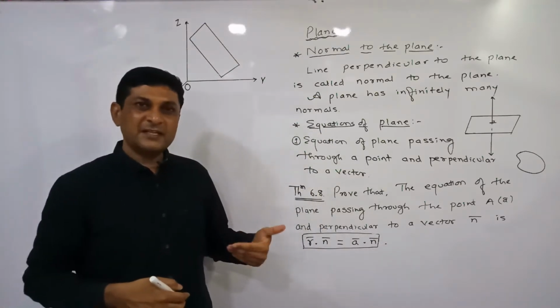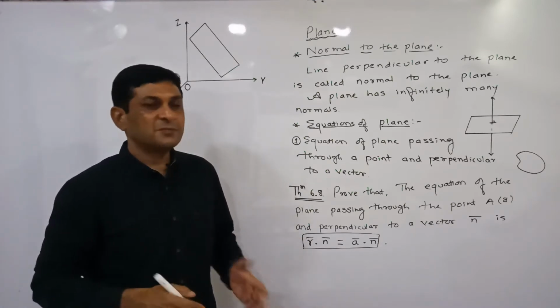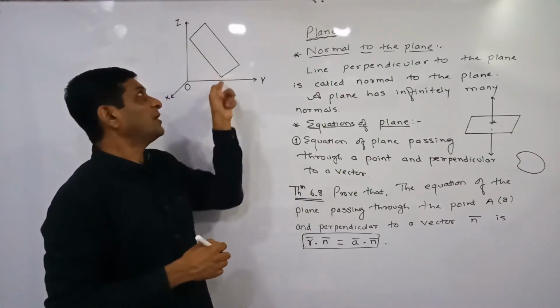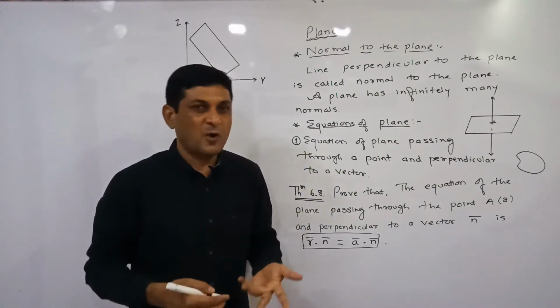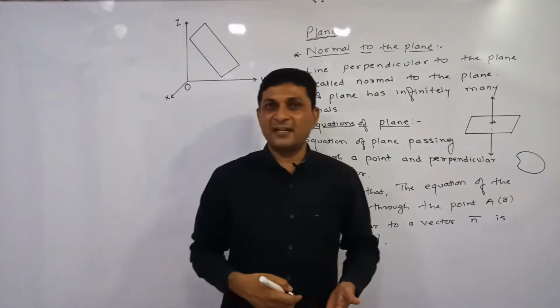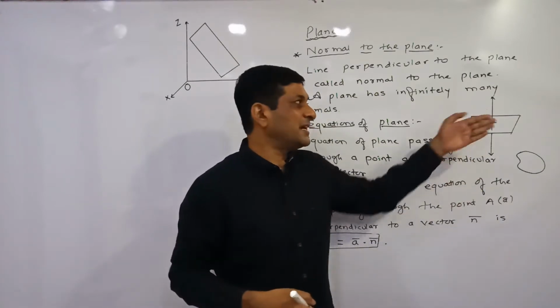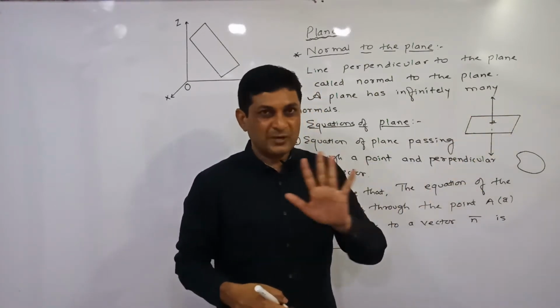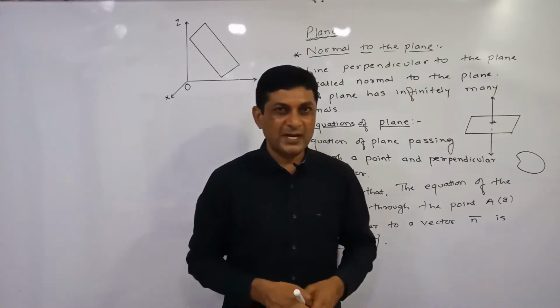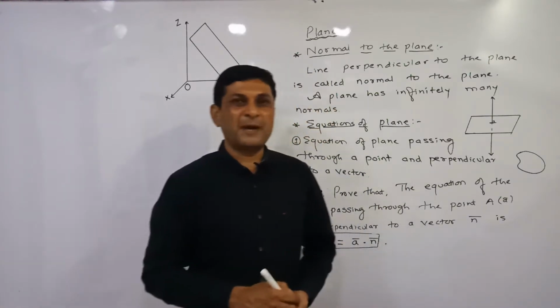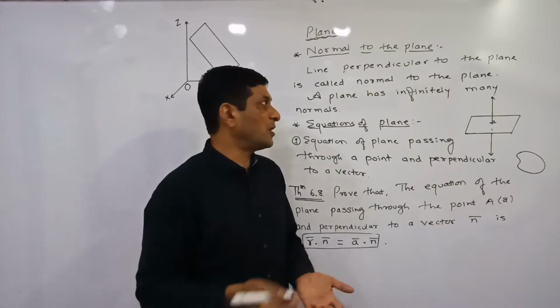While representing the figure of a plane, generally priority is given to a quadrilateral, a parallelogram or a rectangle, just to show that this is a plane. So remember that a plane does not have any particular shape. Any flat surface is called a plane. You have already studied this part in detail in geometry.